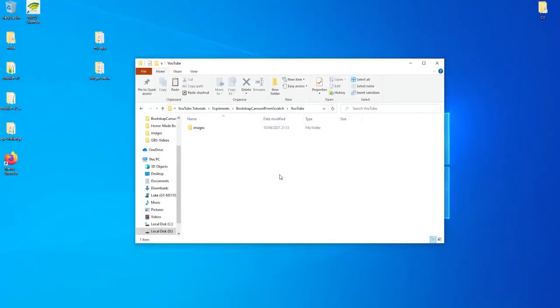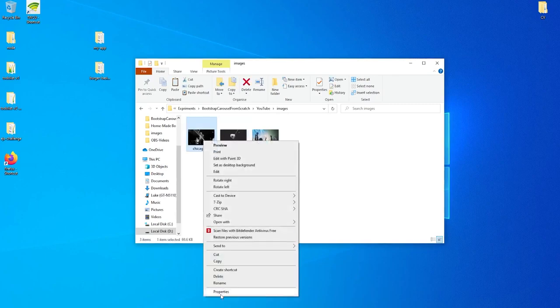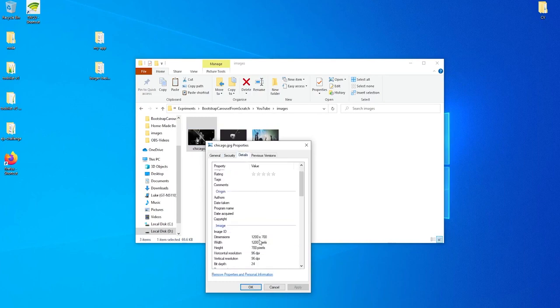So we start the tutorial in our project folder. The only thing that I've set up beforehand is the images that I'll be using. Here are the 3 images. They've all been downloaded from the W3 Schools website directly. One important thing to note about these images is that they all have uniform sizes of 1200 by 700 pixels.